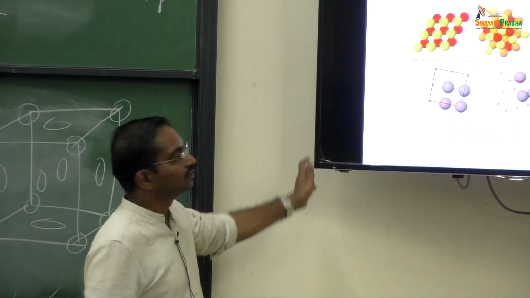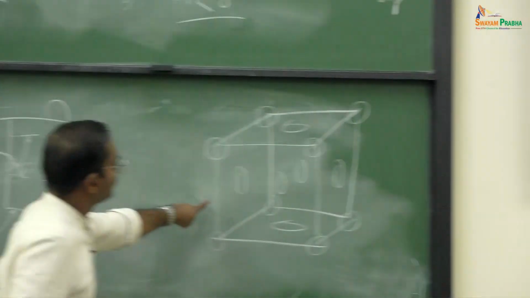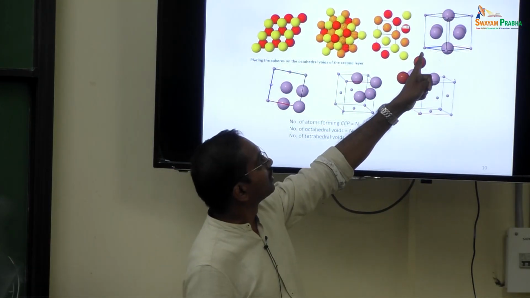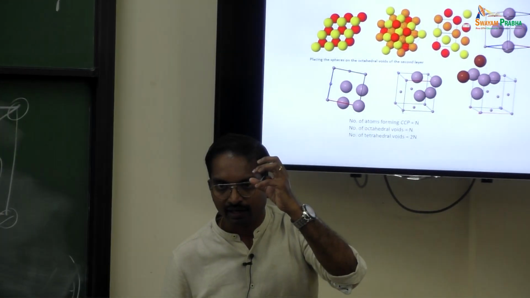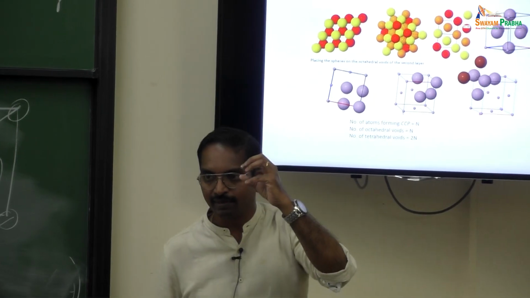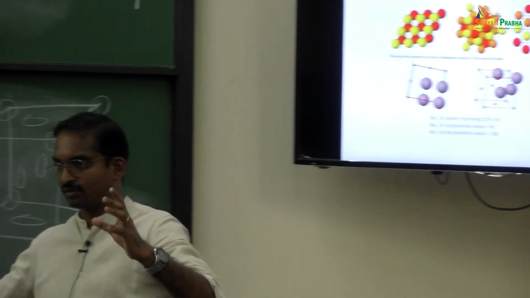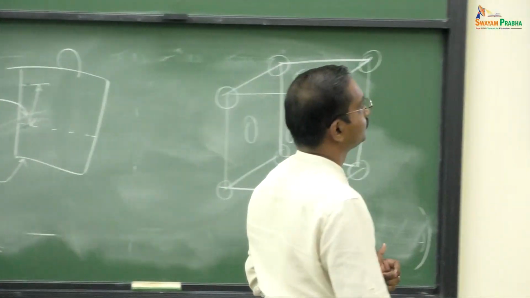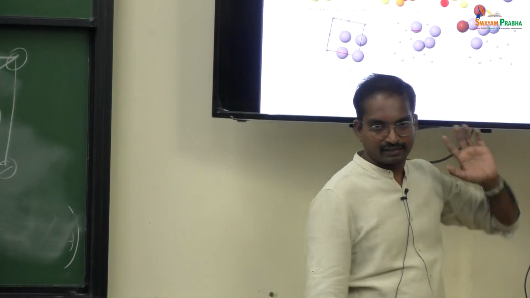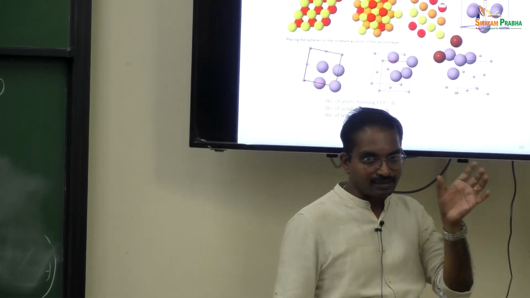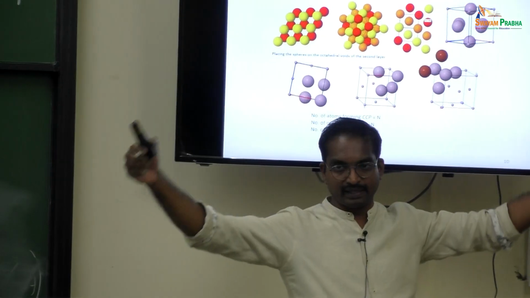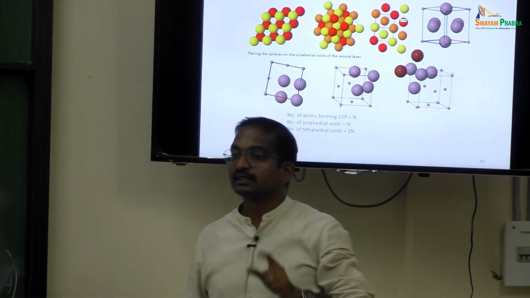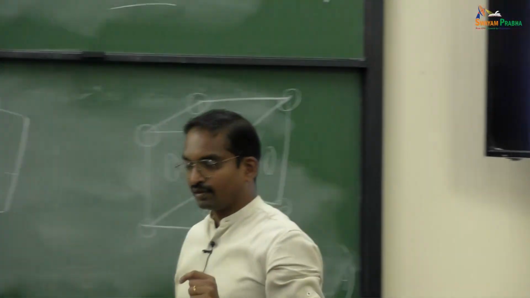Now let us look at this. This is the same thing I have plotted here, except that for clarity, I shrunk the corner atoms. The remaining face center atoms I left as such, so that you can appreciate the face centered cubic lattice. Let us assume this is a unit cell, because the same cell repeats in 3D, forming a big lattice. Then what is the sharing of the atom in the face center? How many unit cells share that atom?